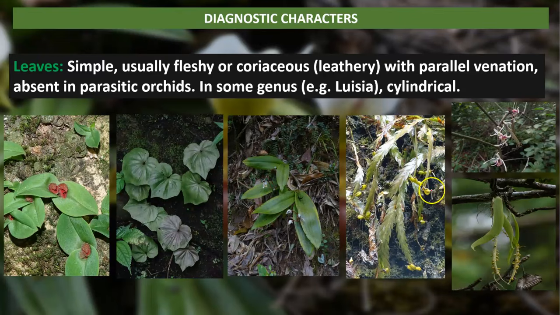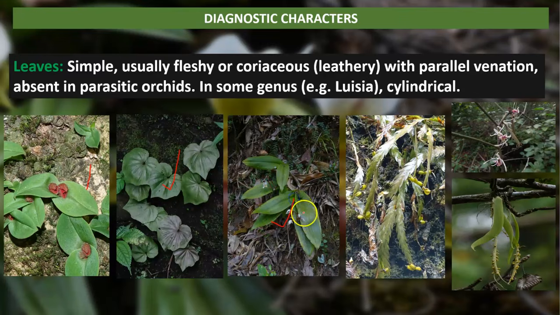Now leaves are usually simple, fleshy and coriaceous with parallel venation, and absent in parasitic orchids. In some genera like Luisia, it is cylindrical. You see the variety of leaves, the shape and the texture of the leaves, and the venation.